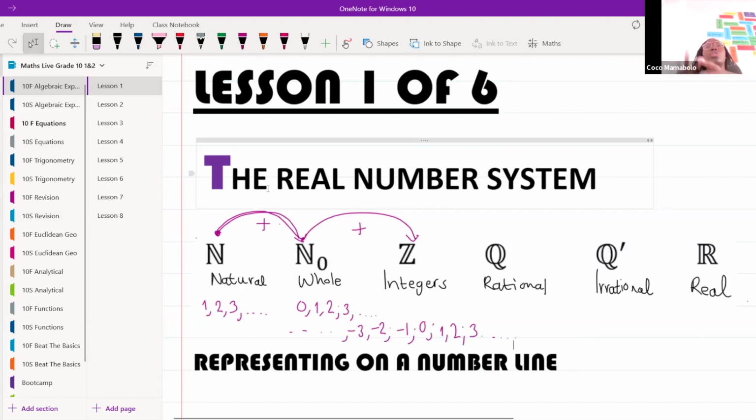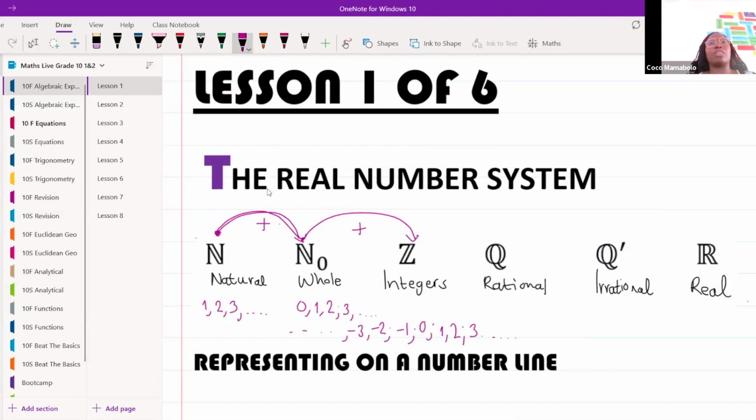Okay, so what you guys will notice is I'm now taking natural numbers and adding all of the natural numbers plus the whole numbers. And if I then take my integers, I'm going to take my natural numbers plus my whole numbers plus my integers. So when we get to rational numbers, who can tell me what we are going to do? How would I put that together? Think about how I've added the whole numbers and the integers. Anybody want to venture? Remember, you can unmute whenever you're ready. Anybody got an idea? Think about what I have just done. What is the next one going to look like?